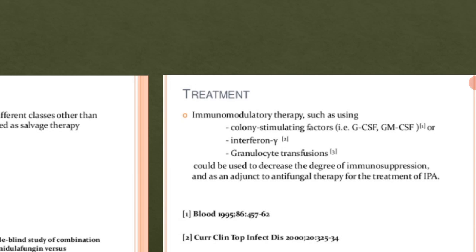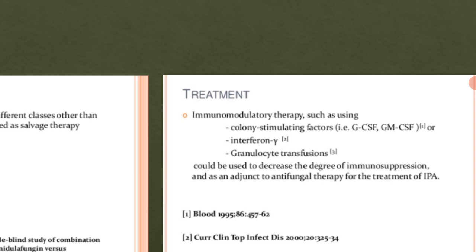This is a type of acquired immunity. We are now incorporating immune antibodies or immune cells, which will help the person increase its immunity, and therefore it will help to decrease the degree of immunosuppression in the patients.